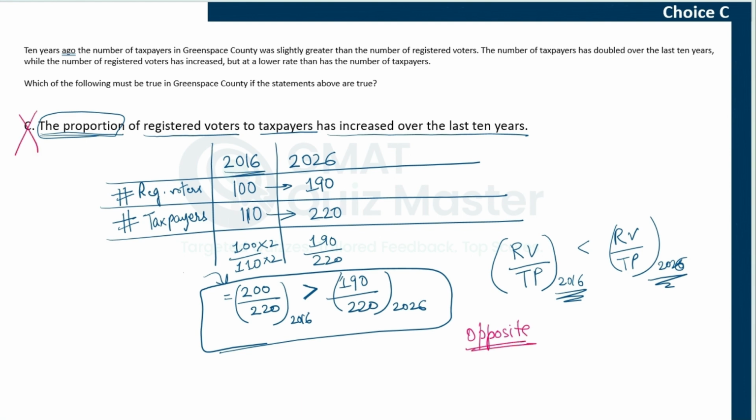Now, if you selected this choice, then most likely the numbers you assumed were incorrect, or you did not calculate the proportion properly, or you missed something here while arriving at the final conclusion of whether this one was higher or this one was higher. So most likely these were the mistakes. Please go through your thought process and your analysis to understand where you fell, why you selected a choice that is conveying the opposite of what is correct.